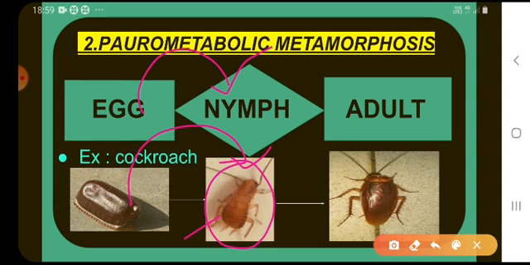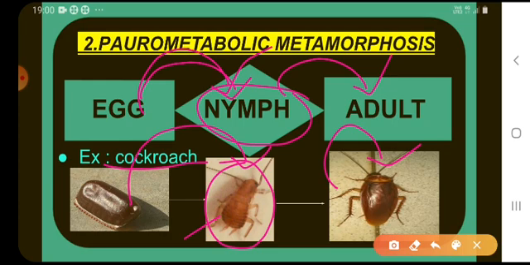This type of metamorphosis occurs in cockroaches. In cockroaches, the egg hatches into a nymph. This nymph is terrestrial in habitat. This nymph undergoes metamorphosis and develops into an adult.